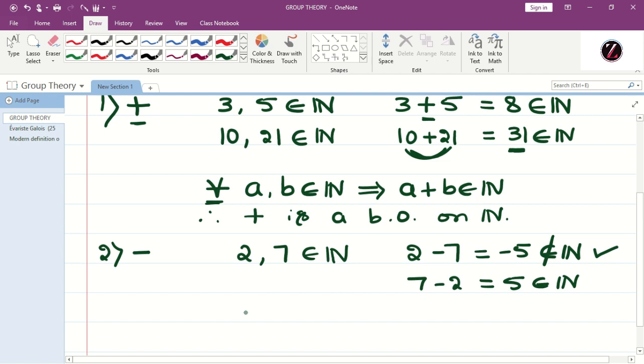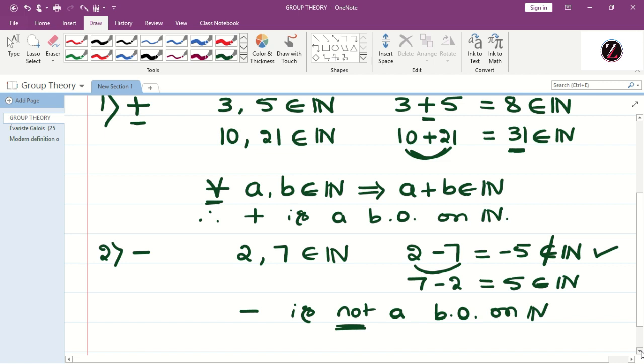Therefore, we conclude that minus is not a binary operation on N. Why? Because the difference of any two natural numbers need not be a natural number. To be a binary operation, it must be satisfied for all.